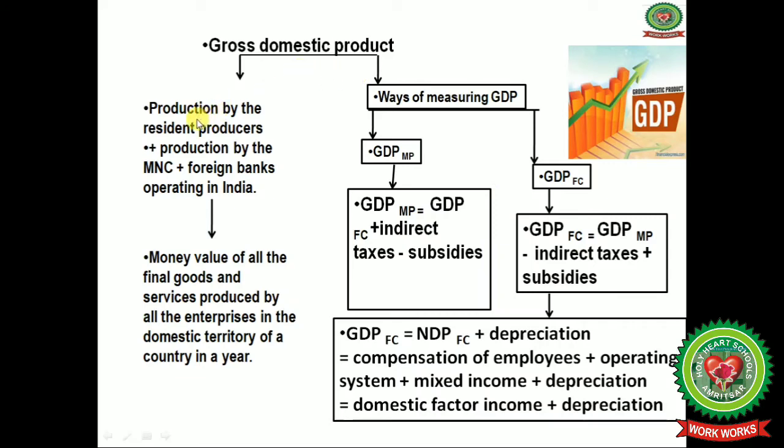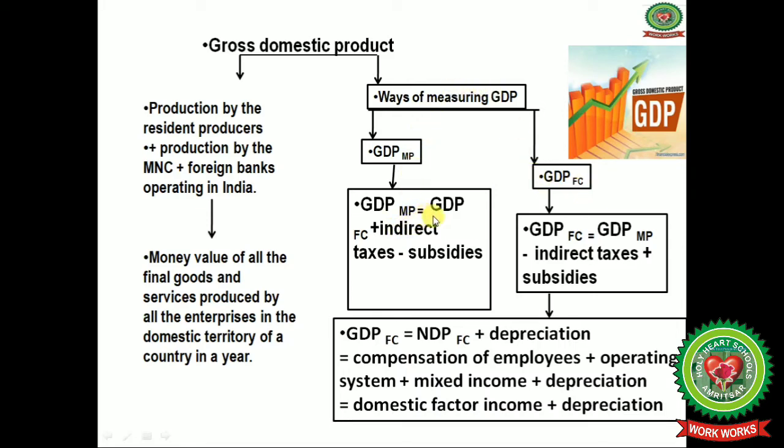Domestic product. Under this, production by the resident producers plus production by the MNCs plus foreign banks operating in India gives you the gross domestic product. So the money value of all the final goods and services produced by all the enterprises in the domestic territory of a country in a year is the gross domestic product. Now, ways of measuring the gross domestic product. First we will measure the gross domestic product at market price, then gross domestic product at factor cost.